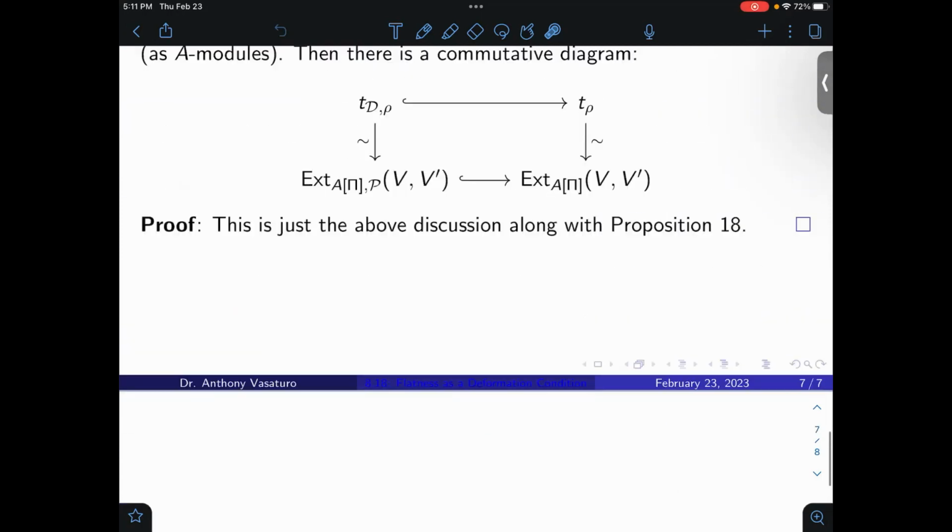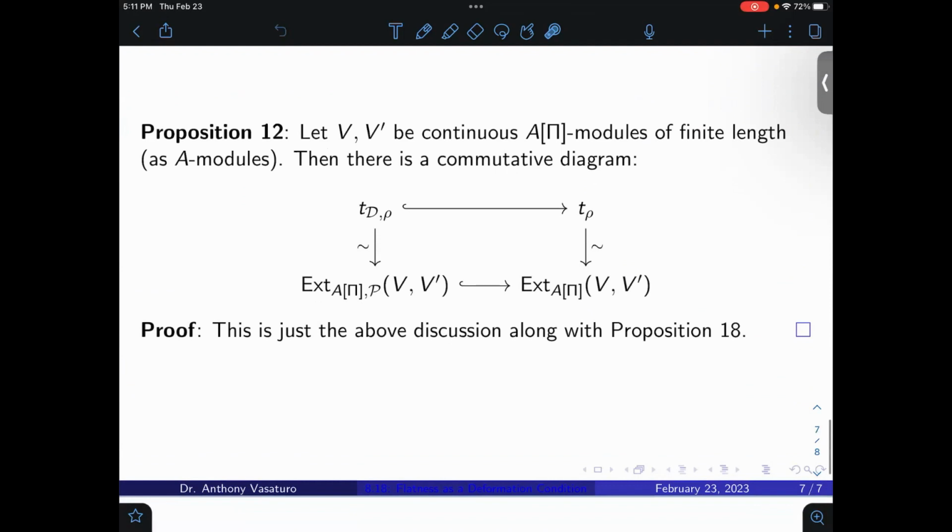Okay, so what we're going to start doing now is we've finished a lot of the generic deformation theory. We're going to specify starting next video. We're going to go back and actually look at Galois representations and apply a lot of what we've learned.